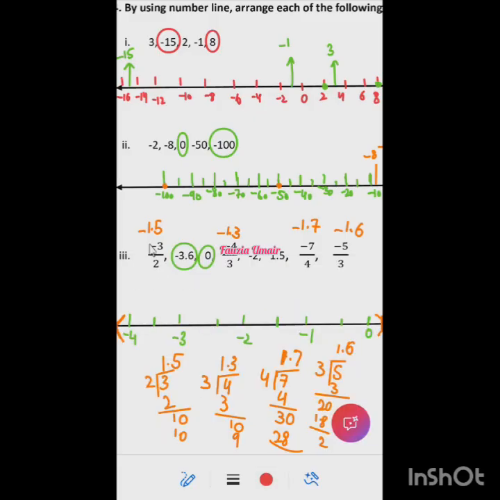So now let's draw. Where would this be? Minus 3 by 2, ma'am, minus 1.5. So, ma'am, here between minus 1 and minus 2. Yes, very good.